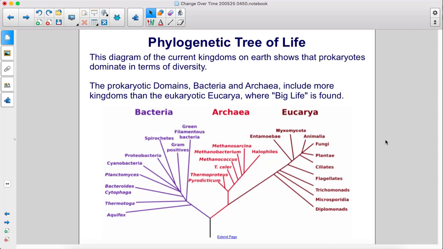This diagram of the current kingdoms on Earth shows that prokaryotes dominate in terms of diversity. The prokaryotic domains, bacteria and archaea, include more kingdoms than the eukaryotic eukarya, where big life is found.